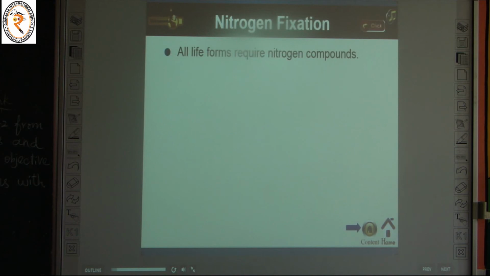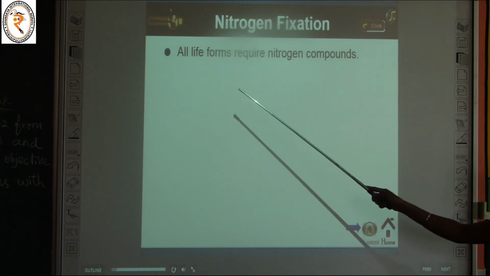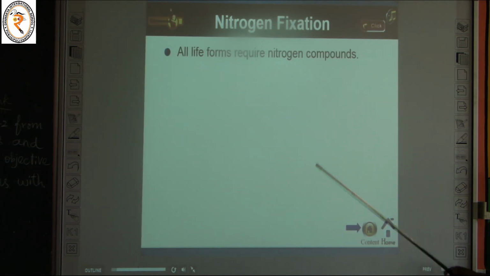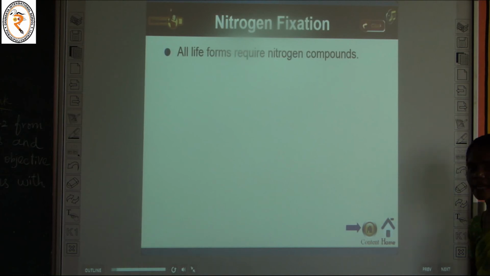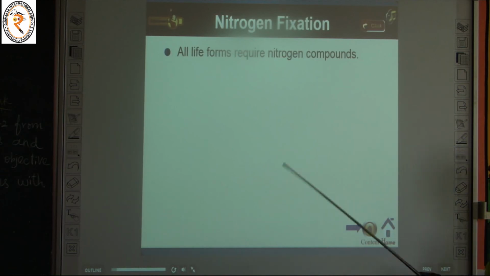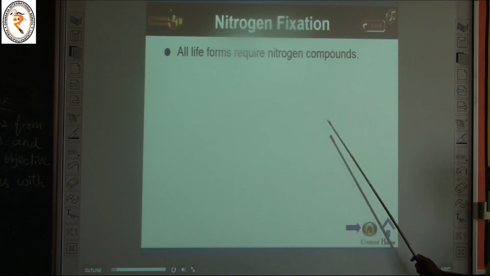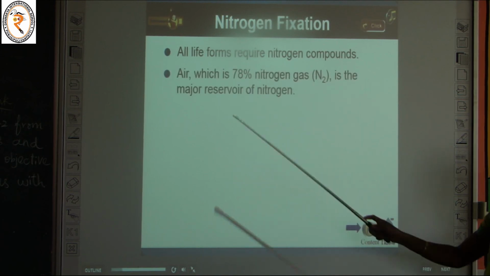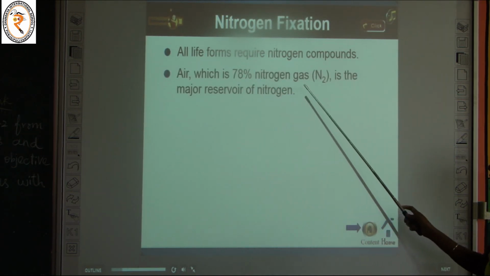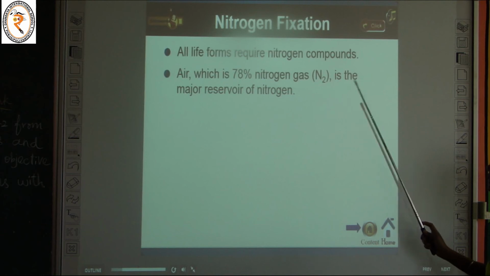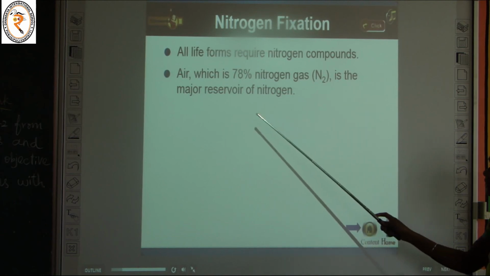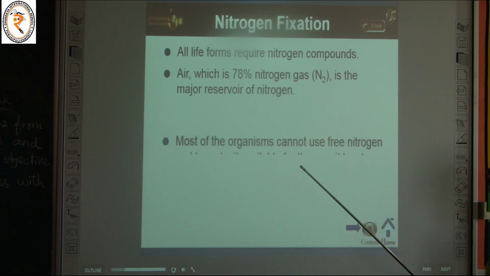The next topic is nitrogen fixation. What is called nitrogen fixation? See, all life forms require nitrogen compounds. Do you know, children? In our air, the air contains 78% of nitrogen. So all life forms require nitrogen compounds. Air, which is 78% nitrogen gas, N2, is the major reservoir of nitrogen.